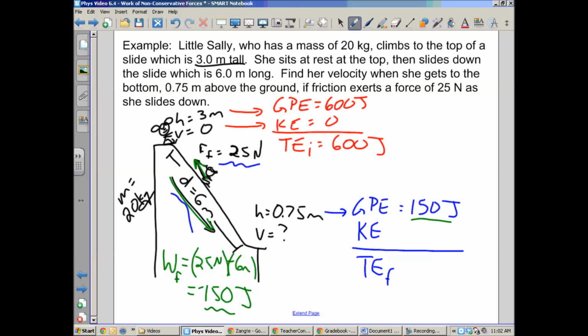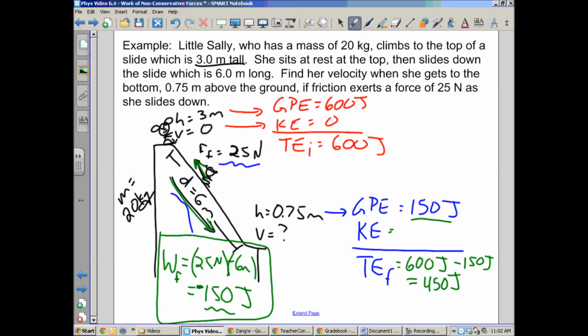Okay, so what this number is telling me, write this down, you guys, this work is telling me that friction caused Sally to lose, because of the negative sign, 150 joules of energy. So my total energy final is going to be the 600 joules that we started with minus the 150 joules we lost because of friction. So the total energy final is going to be 450 joules. And now that I know that, I can find my kinetic energy, right? 150 plus something is 450. So the kinetic energy has got to be 300 joules, which I can now use to find her velocity.